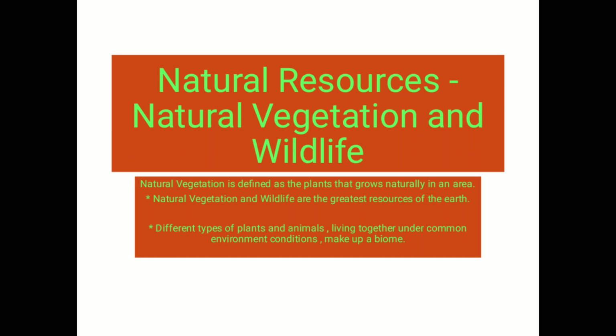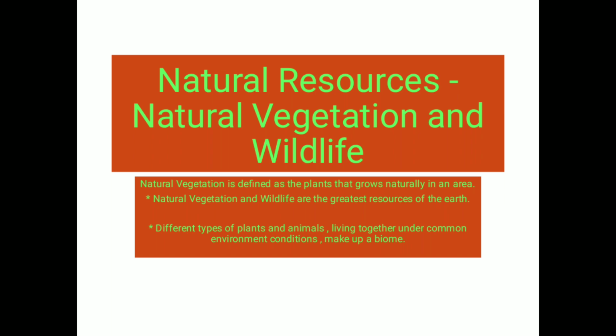Natural vegetation also helps in protecting the soil from leaching, as we had discussed in the previous chapter. It also provides a natural habitat for animals. The animals which live in the forest area have a natural habitat provided to them.